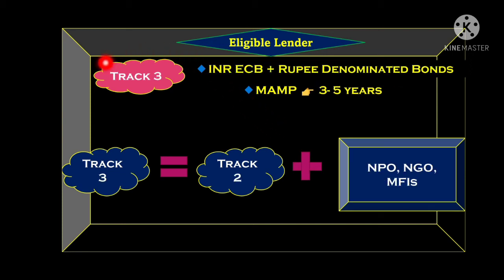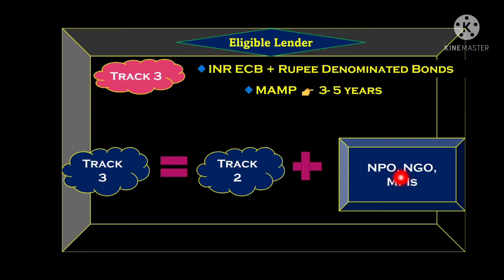Now we will talk about track 3. Track 3 is basically an INR based ECB loan, whereas track 1 and track 2 are foreign currency loans. It includes rupee denominated bonds, masala bonds. Under track 3, all the entities which are listed in track 2 are eligible, along with NPOs, NGOs and MFIs.